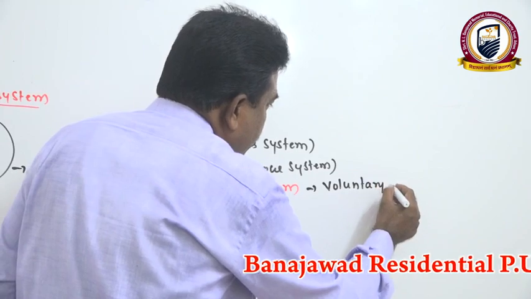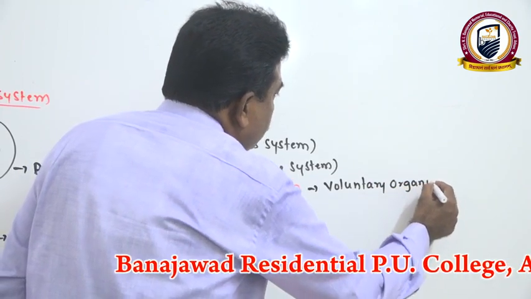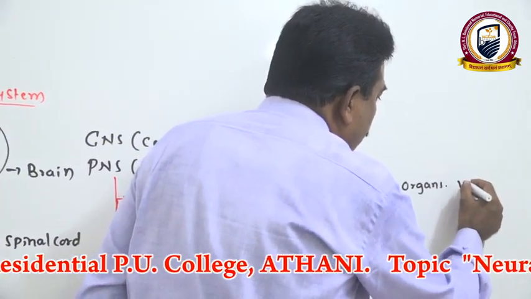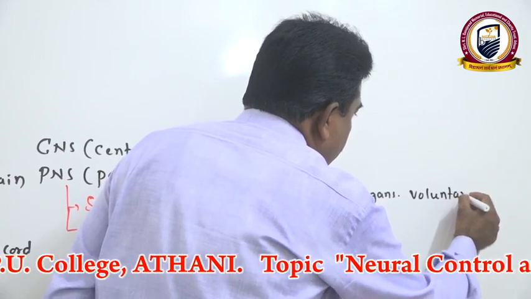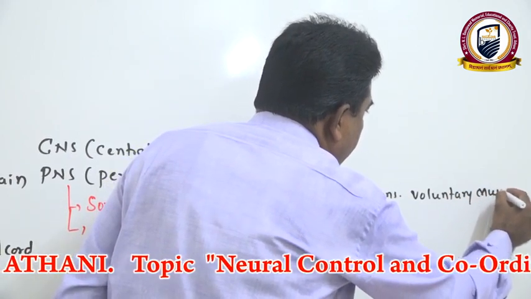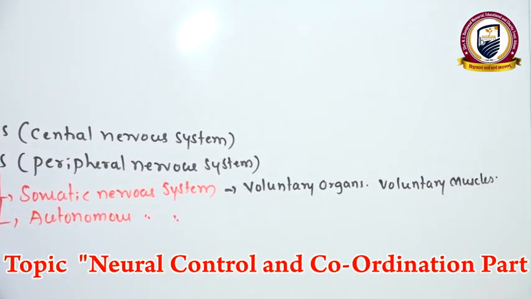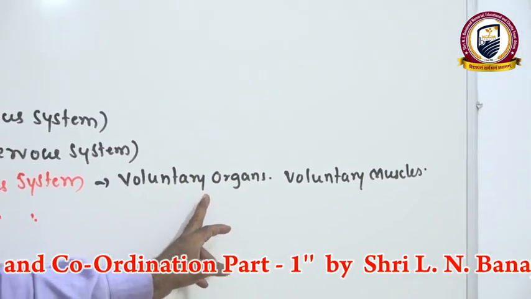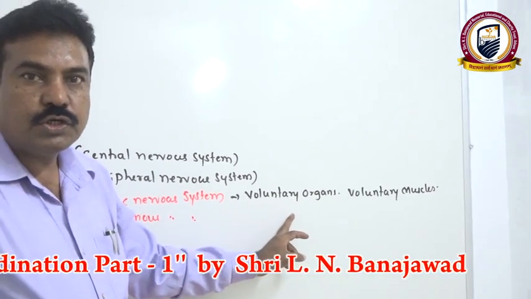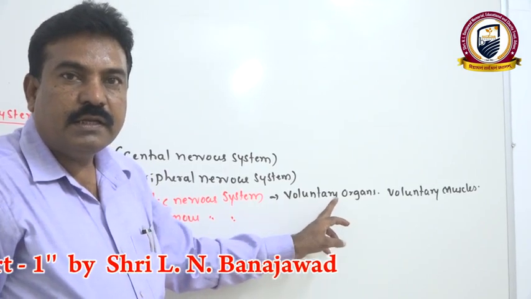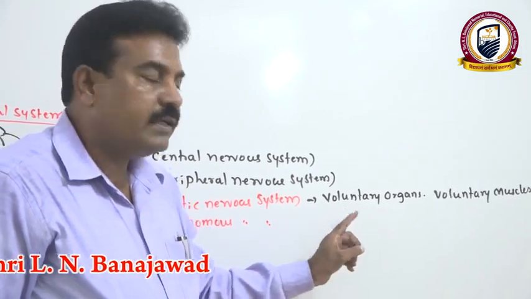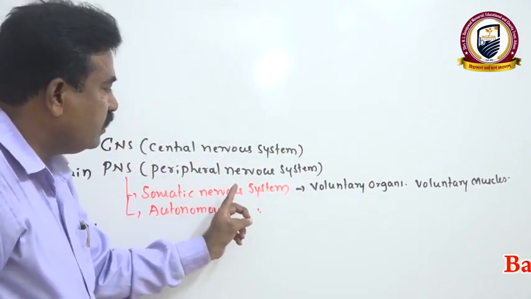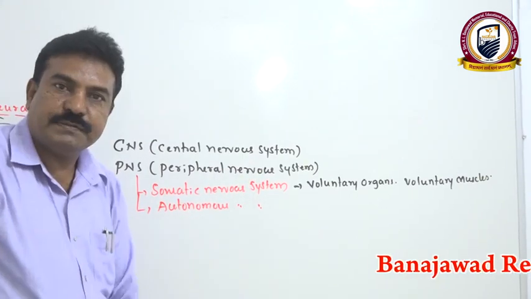Those organs obey our order, we call them voluntary organs. Here we have striated muscles or voluntary muscles. For example, the arms and legs contain voluntary muscles, they are voluntary organs. Like that, neck, tongue, jaws, eyeball, eyelid, then even body wall, pharynx, these are all voluntary organs. They are innervated by somatic nerves, that is what we call the somatic nervous system.